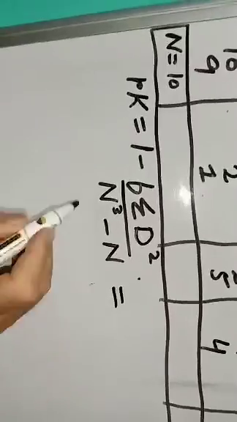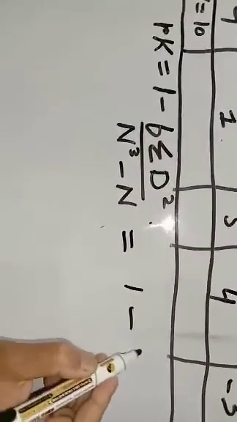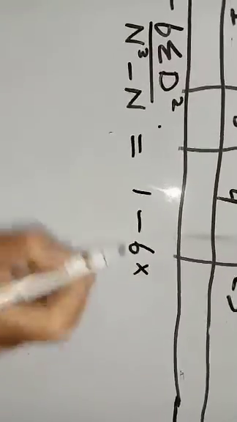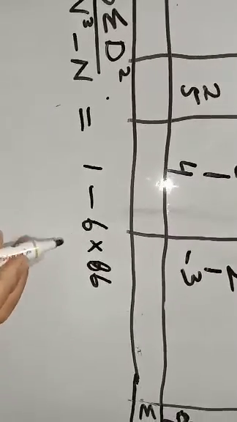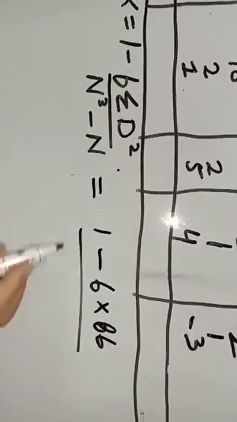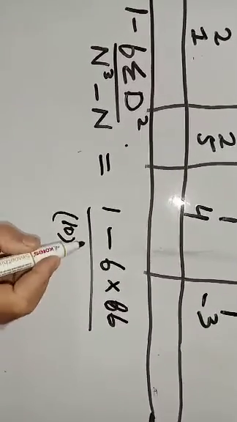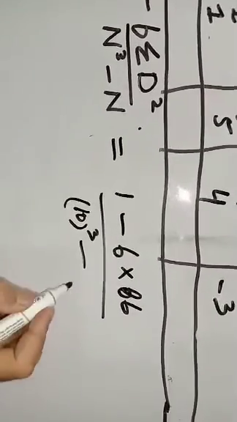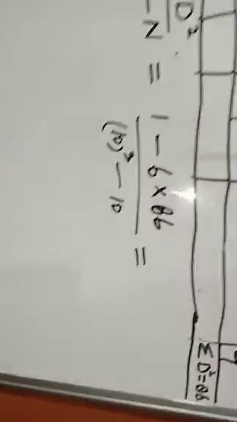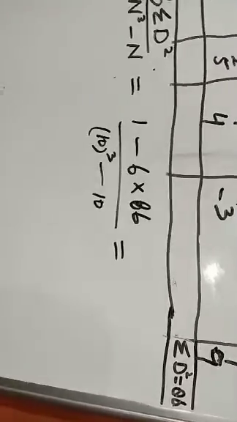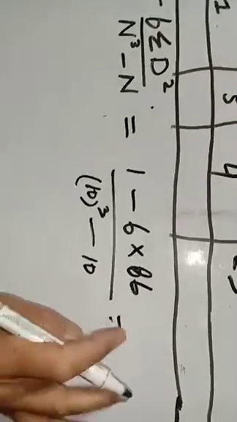So R is equal to 1 minus 6 into sigma D square, which is 86, divided by n cube minus n. The n is 10, so 10 cube minus 10.